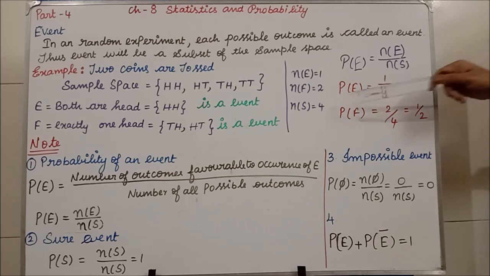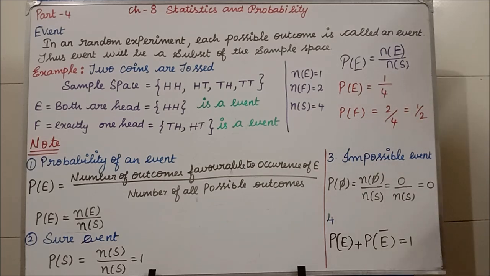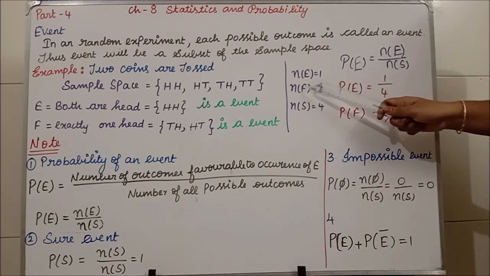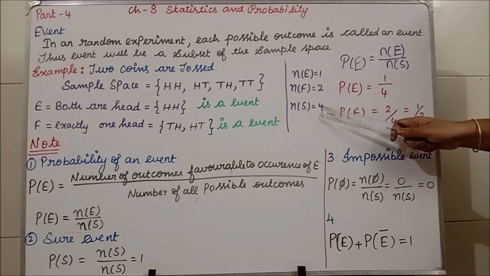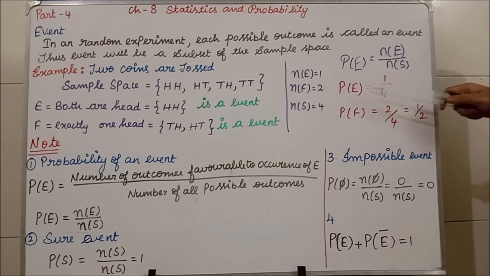Clear? From this, how are we going to write the probability of an event? P of E is equal to N of E divided by N of S. What are we having here? N of E is 1. So 1 divided by N of S, which is 4. So the probability of E is equal to 1 by 4, that is the answer.